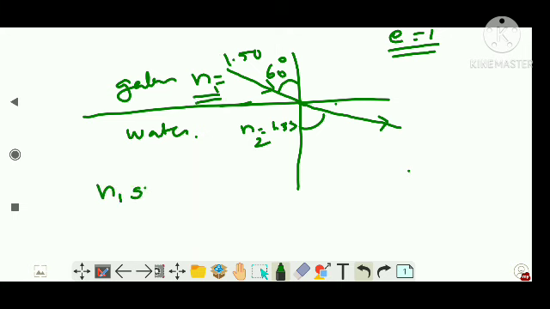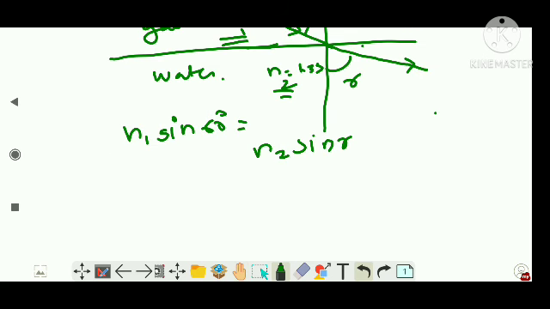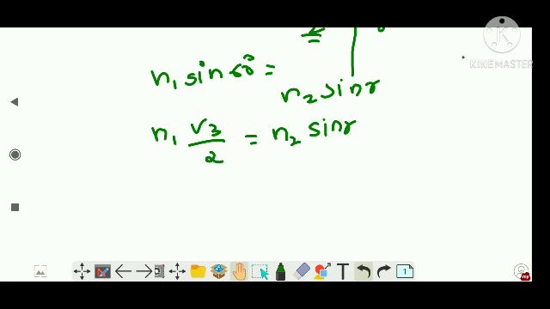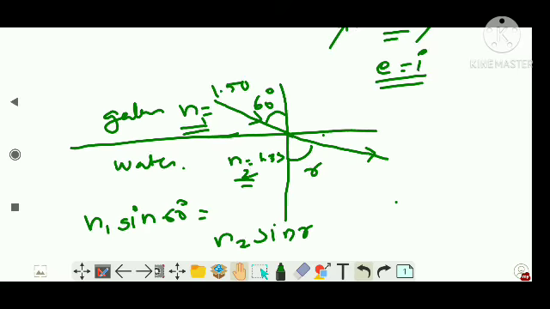See, this n1 is with this angle, the incident angle. n1 sine 60 degrees, then n2 with the refracted angle, is equal to n2 sine r. What is sine 60 degrees? Root 3 by 2. Now what is n1 given as? That is of our glass.